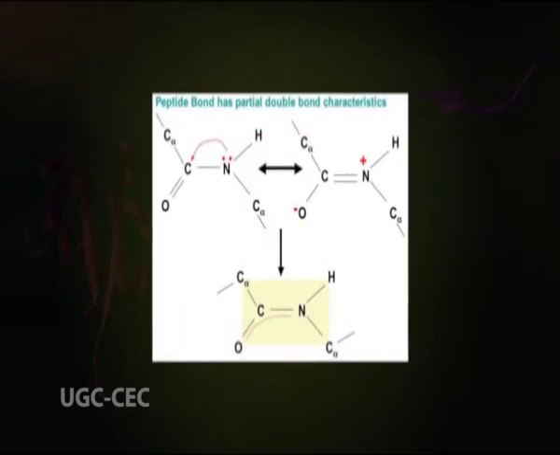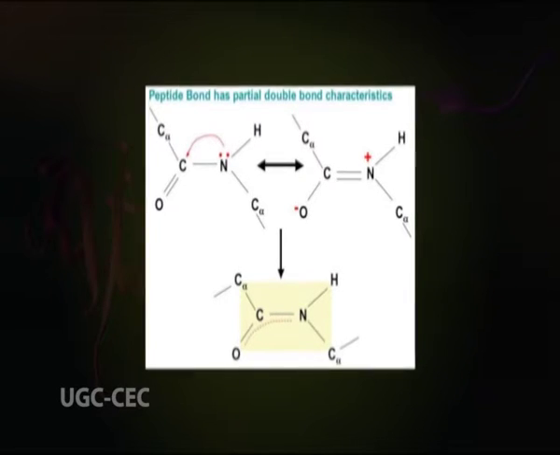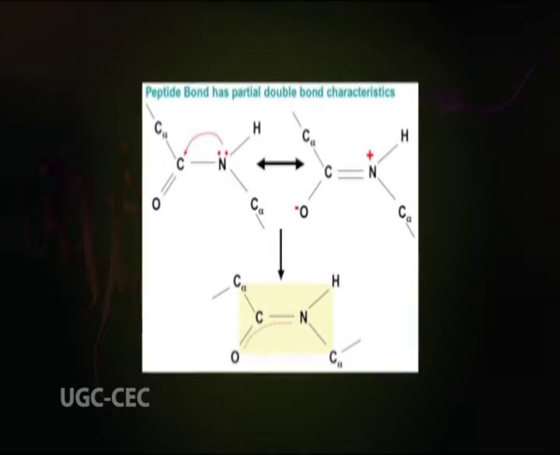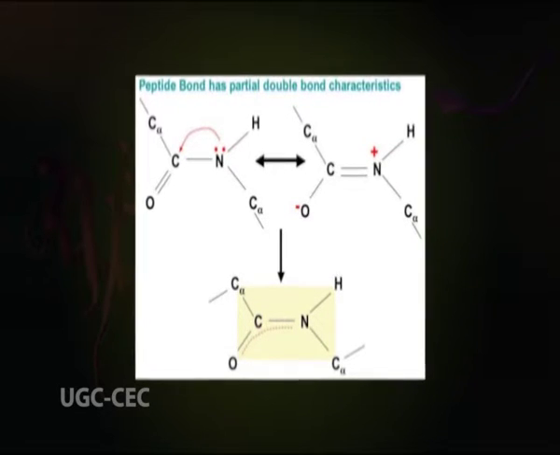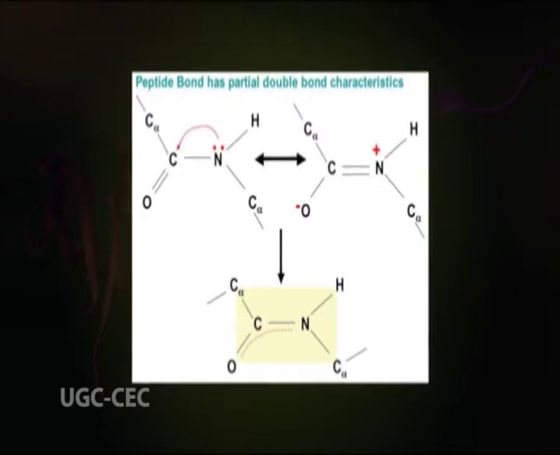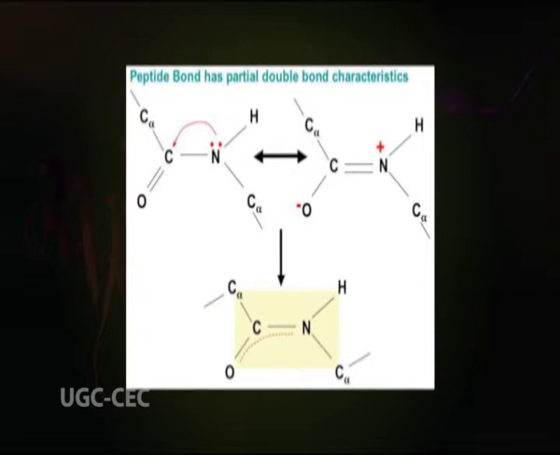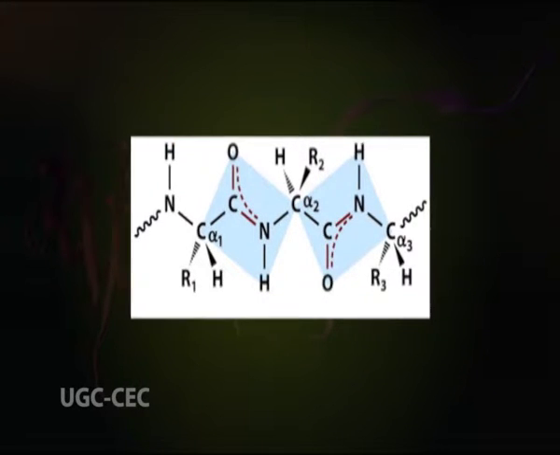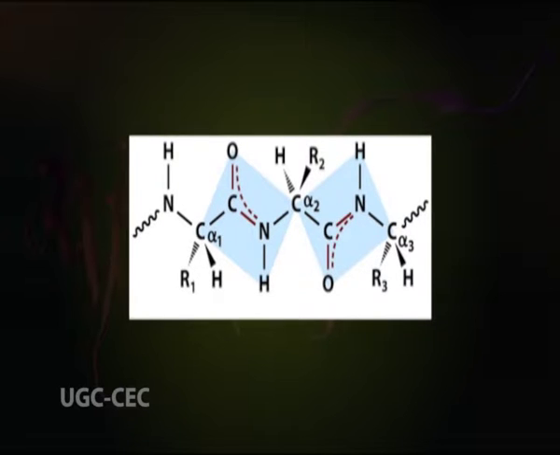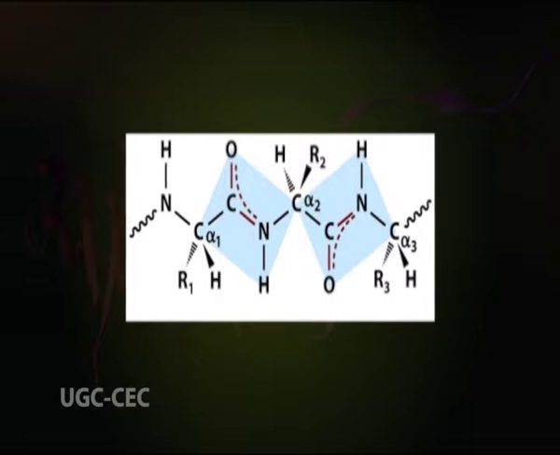Partial sharing of electrons occurs between carbonyl oxygen and amide nitrogen. Therefore, the peptide bond has double bond character with a bond length of 1.32 angstrom, which is shorter than the alpha carbon to amide nitrogen bond with a bond length of 1.45 angstrom. Since the peptide C-N bond has double bond character, rotation of the peptide bond is strictly prohibited.